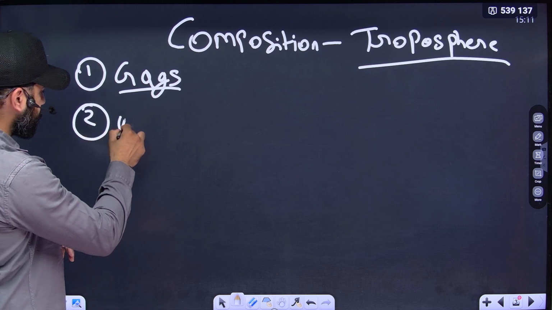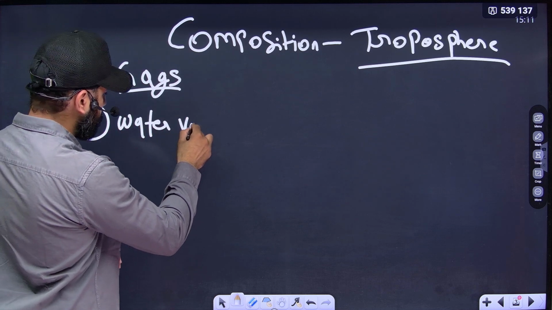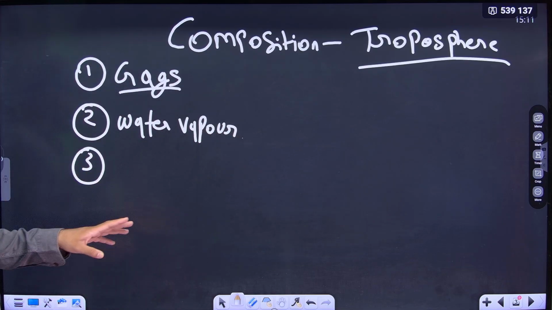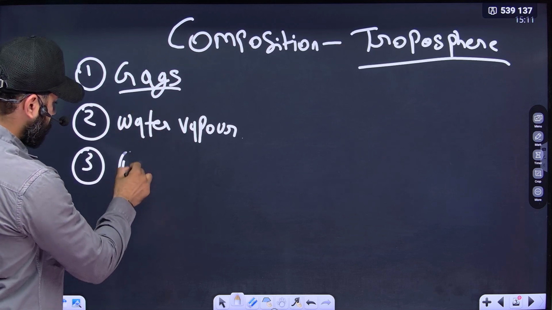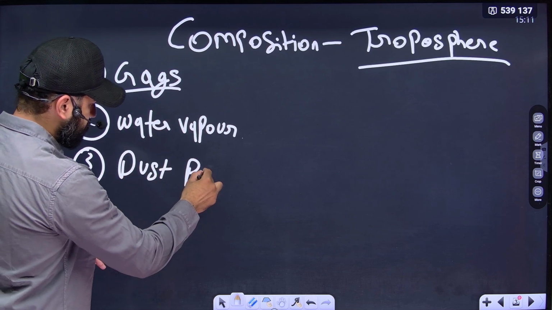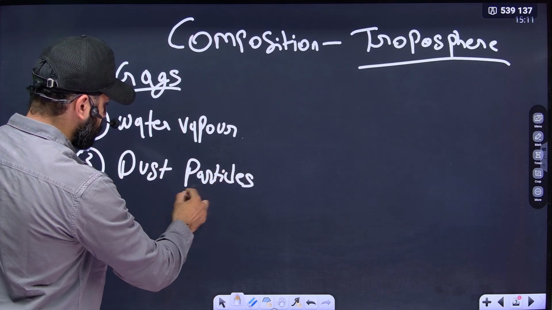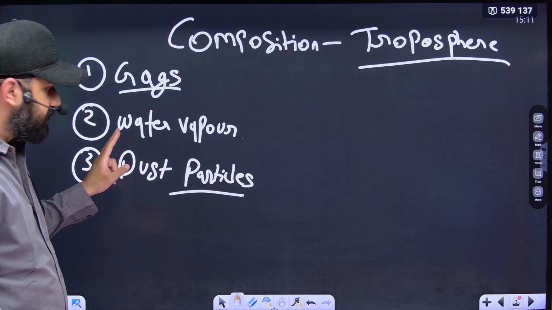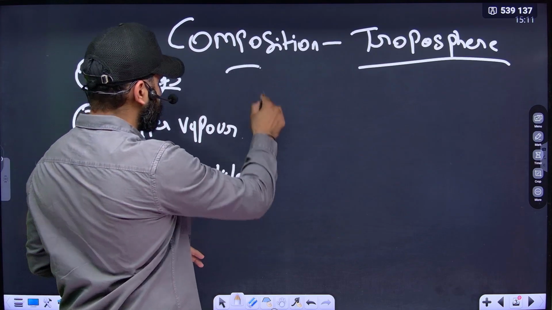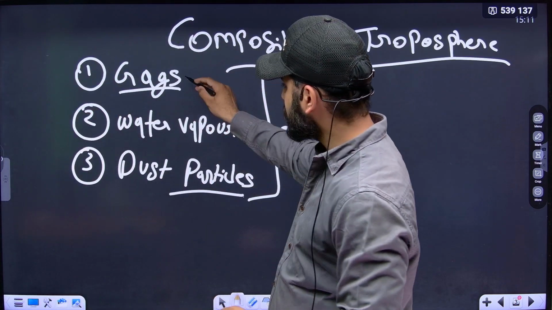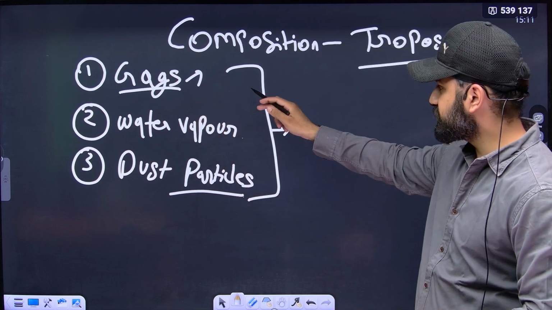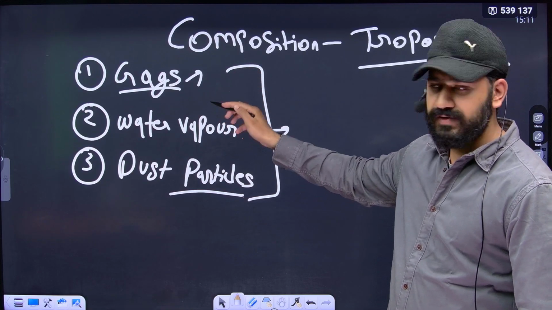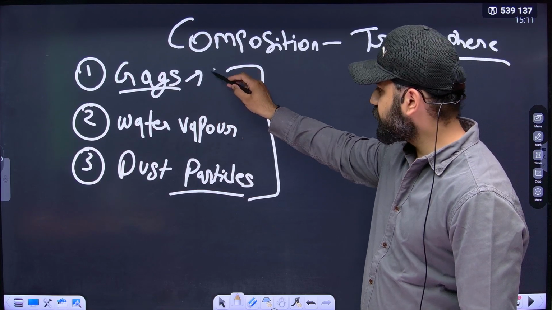Second is water vapor. All the water vapor is available in this layer only. Okay, gases, water vapor, dust particles. So the composition of troposphere is this: it contains gases, it contains water vapor, and it contains dust particles. Now what are the gases? We already studied in the composition of atmosphere what the gases are and what percentage of those gases is available in the atmosphere. That composition is true for troposphere also.